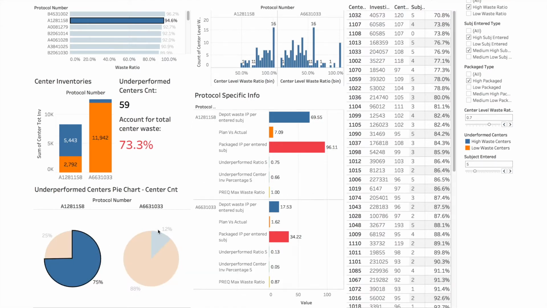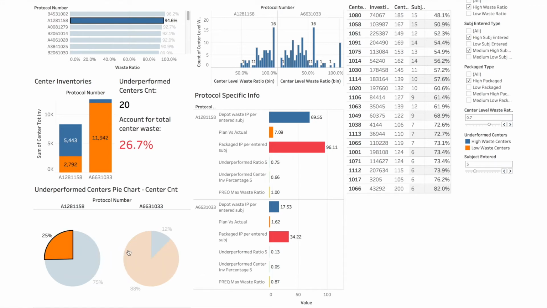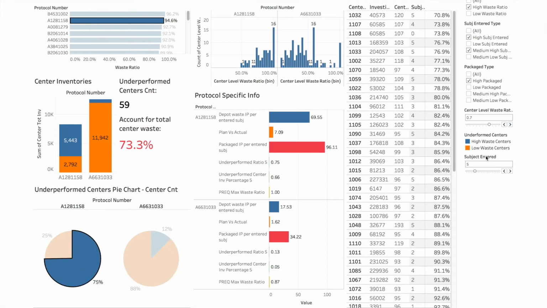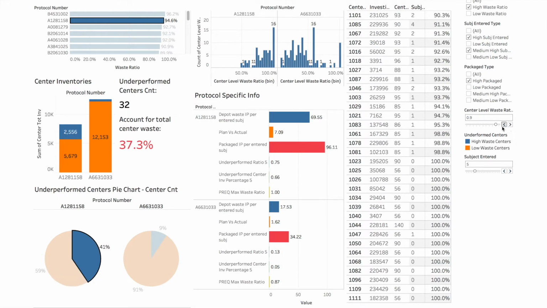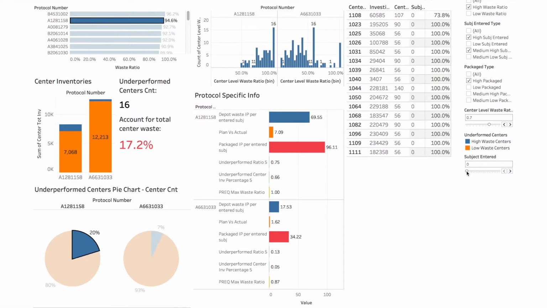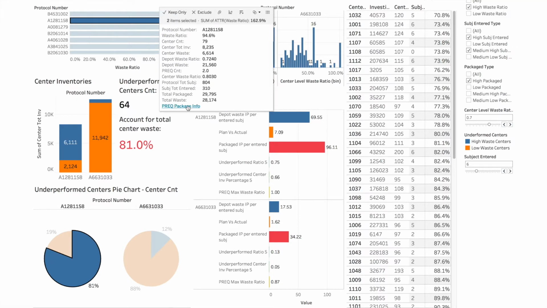When we integrated data from different data sources, we noticed that there are many aspects of information associated with each one of the protocols, and that information needs to be considered when Pfizer keeps track of the waste of the clinical supplies. So we designed several dashboards to visualize the data more efficiently and to present information from different levels in a more interactive way.